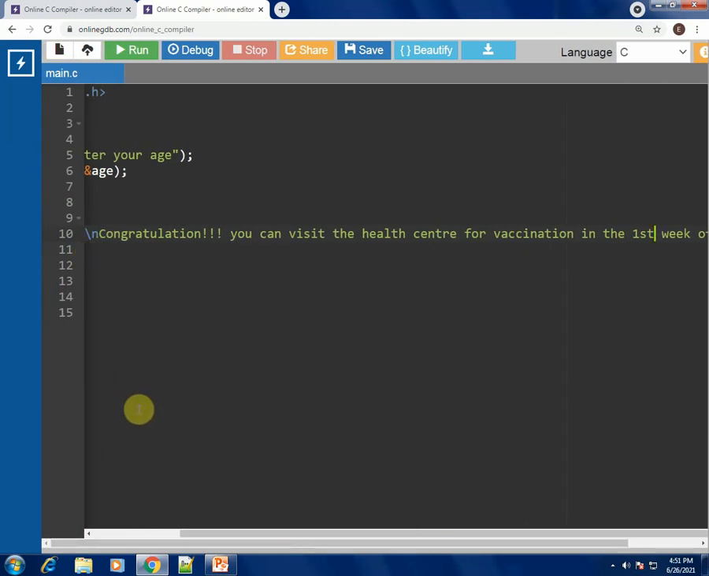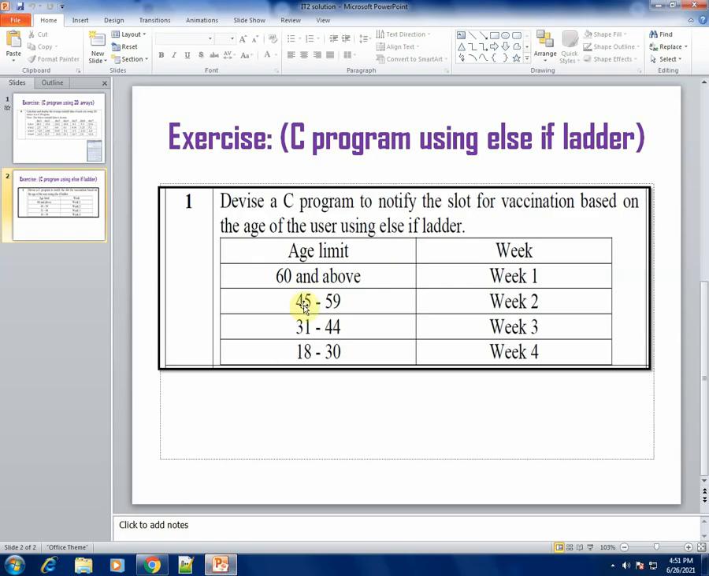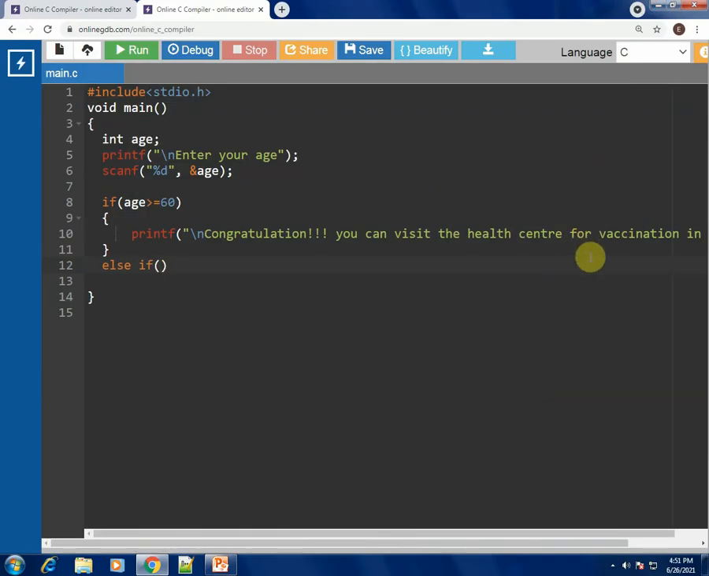Next we have the second condition, which will be put in else if and inside the parenthesis. Let us have a look at the second condition. It is 45 to 59 for week 2. So that should be age greater than or equal to 45 and age should be less than or equal to 59. There are two conditions, hence we require the AND operator.